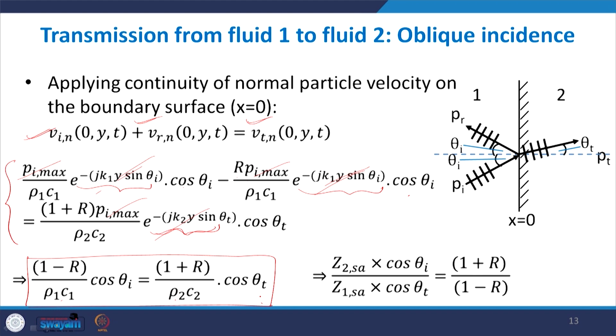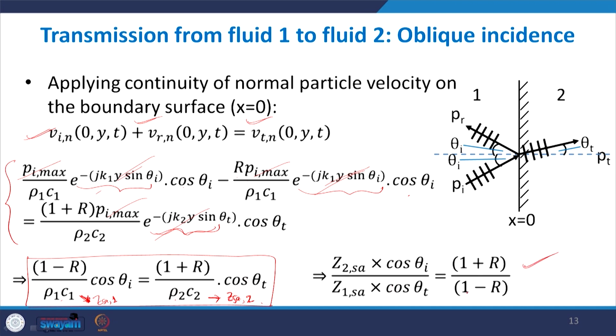Now rho 1 C1 and rho 2 C2 are the specific acoustic impedances: the specific acoustic impedance of medium 1 and of medium 2. If you replace these values here, what you get is 1 plus R by 1 minus R equals Z2 SA cos theta I divided by Z1 SA cos theta t.